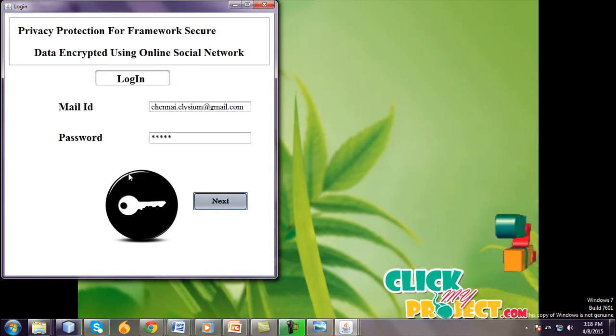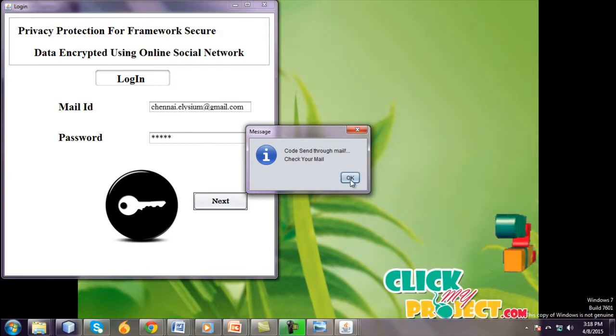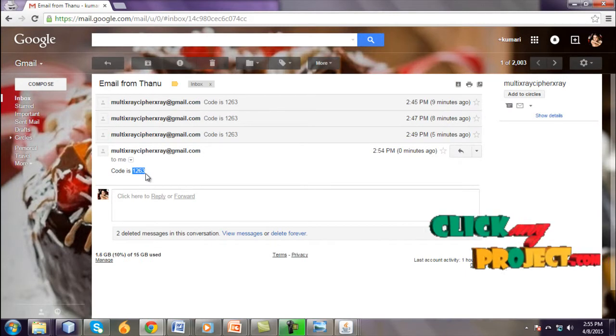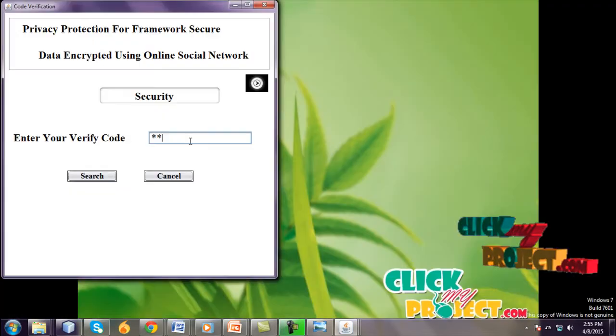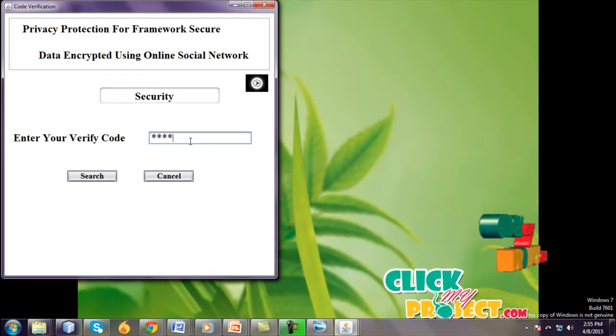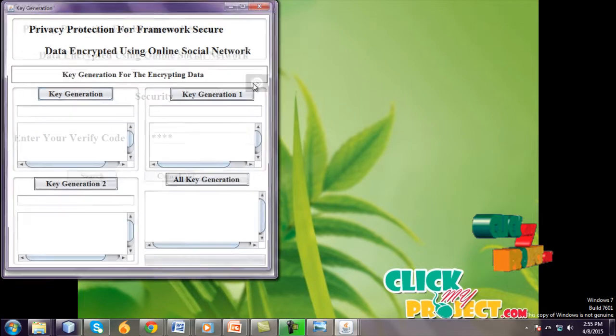The user sends a code through mail to the server. The message is a code sent through mail and server secure mail. The secret code is 1263 and the verify code is 1263, and go to search.